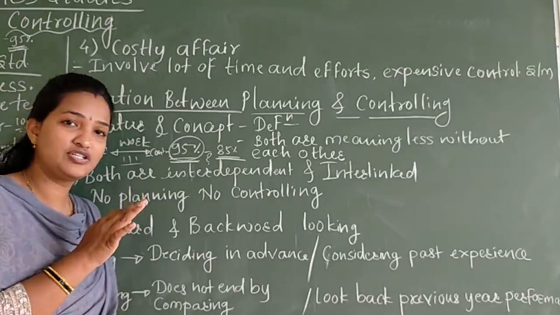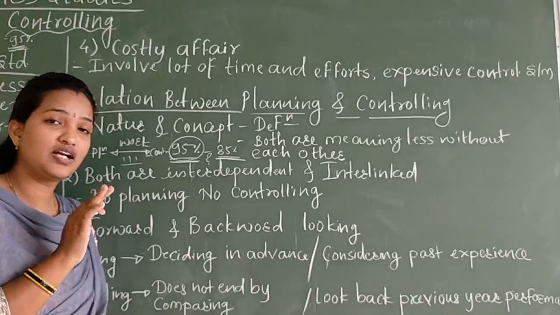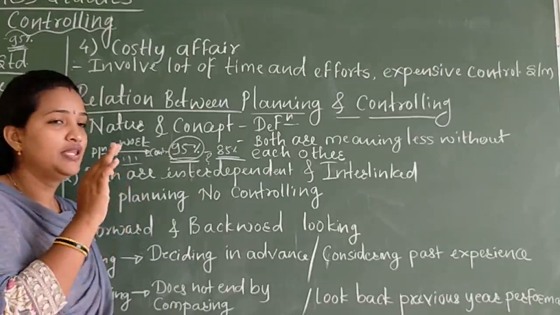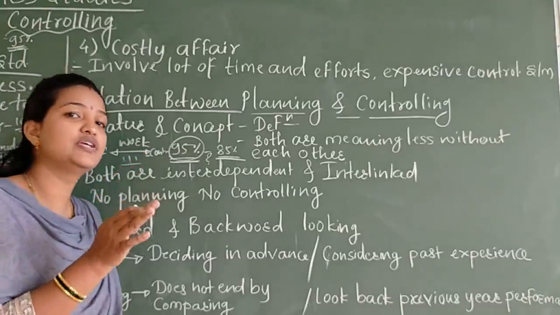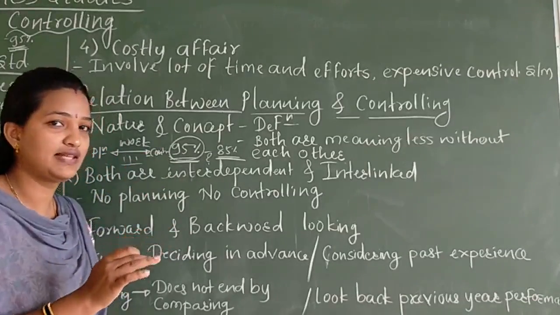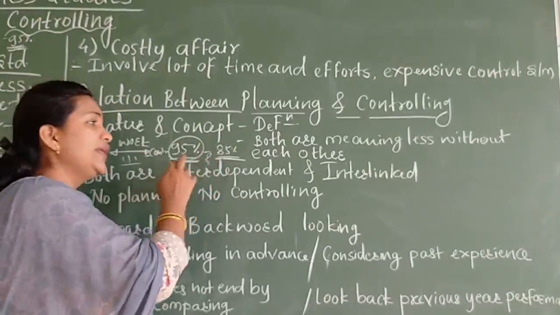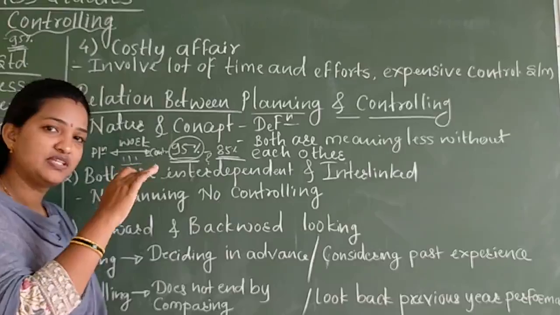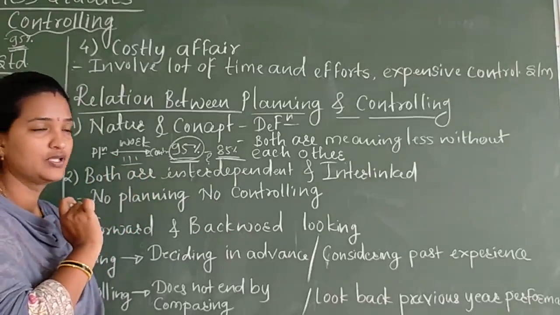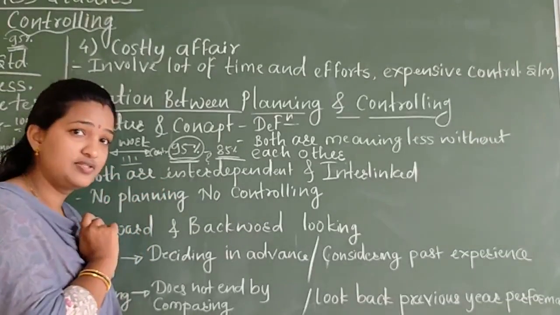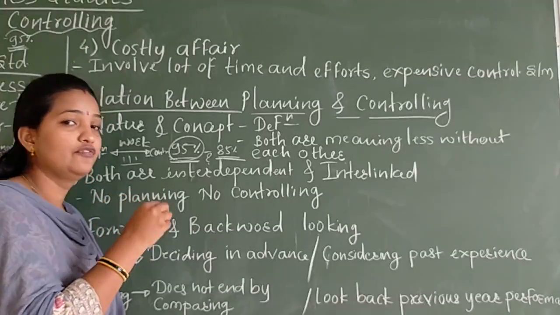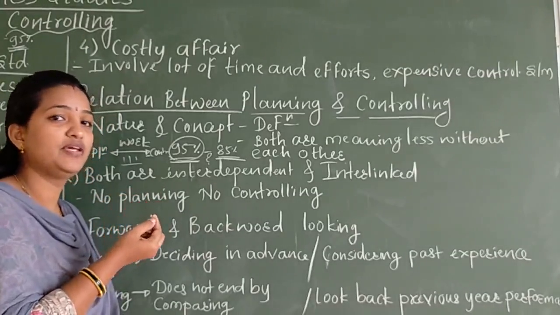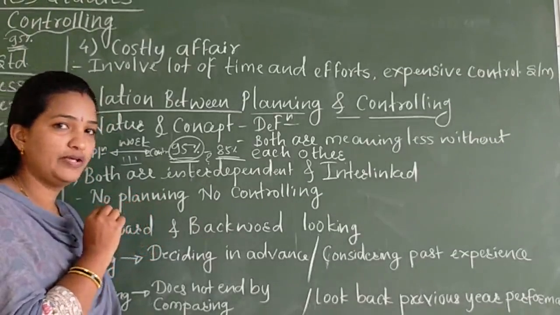But within the organization, within the enterprise, within the production industry, efficiency of more than 100%, or even 100%, is not possible. It is less than that. So that's why the actual performance is, most times, less than the planned performance. So you have to find out the difference, and why we got that difference. We have to find out the reason, so that for the next coming year this thing should not be repeated.